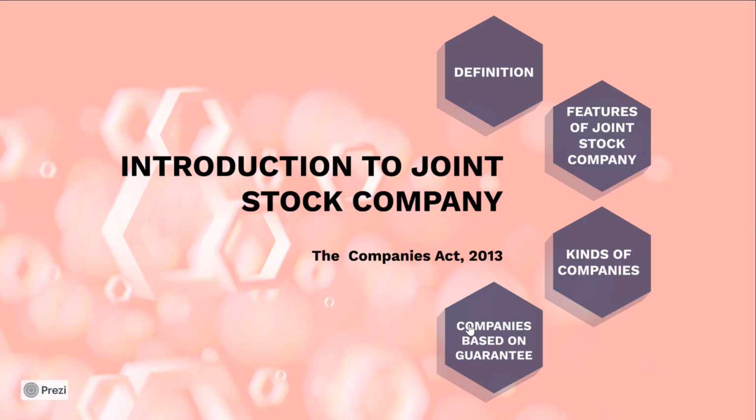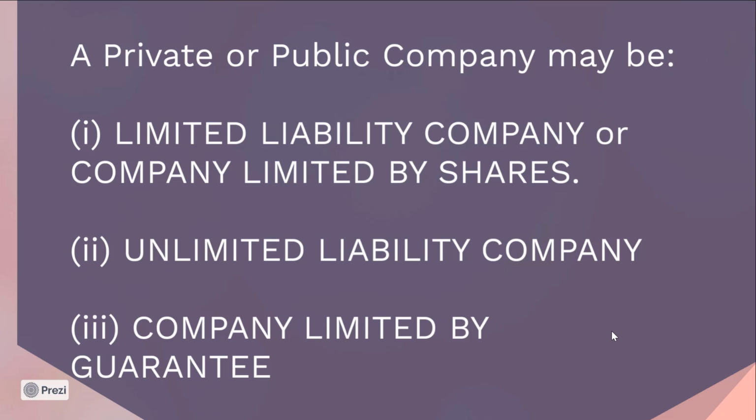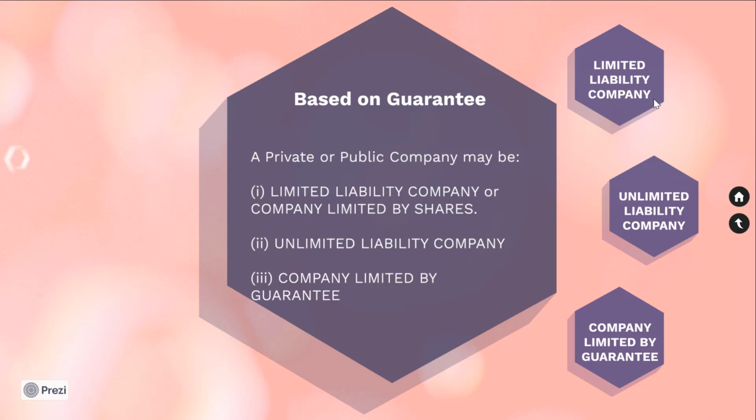Let's see the different kinds of companies based on guarantee. A private or public company may be a limited liability company or a company limited by shares, or an unlimited liability company, or a company limited by guarantee. Let's begin with limited liability company.